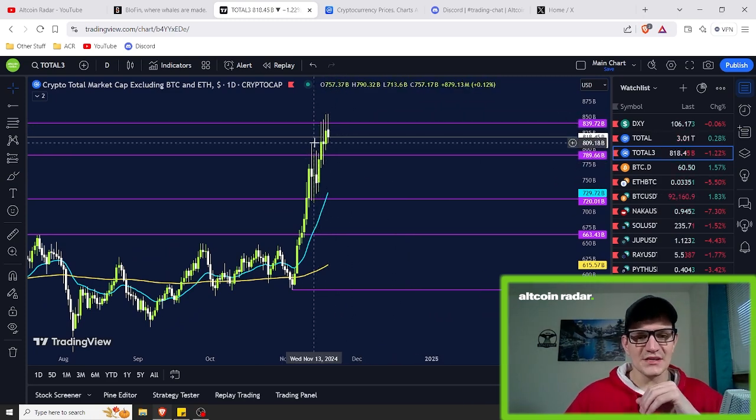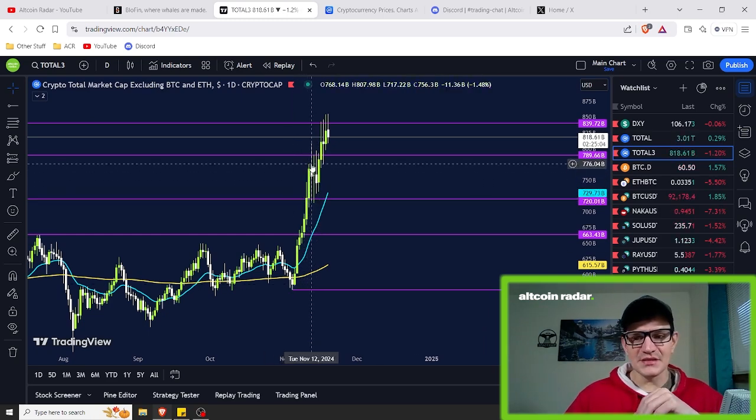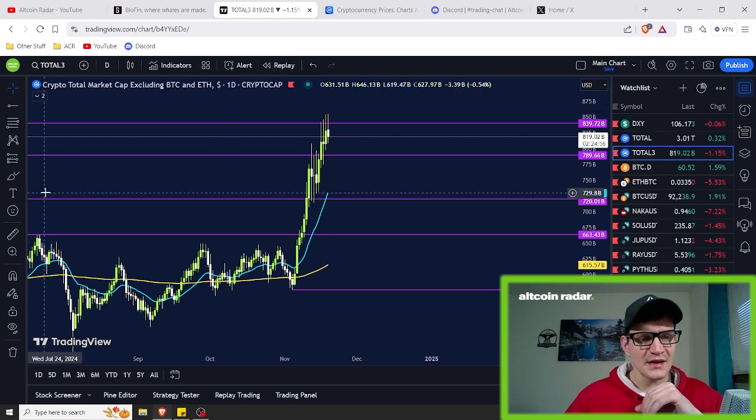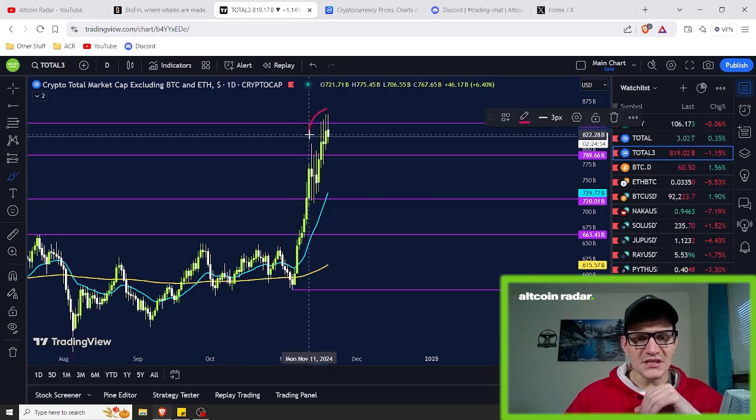We had this big giant leg up all the way up until roughly around the $775 billion area, and it's kind of just been a slow, grueling rise ever since. And as you guys can clearly tell by all of these empty wicks up here, these empty wicks tell us that there's a lot of bears out there that are trying to push the prices down.